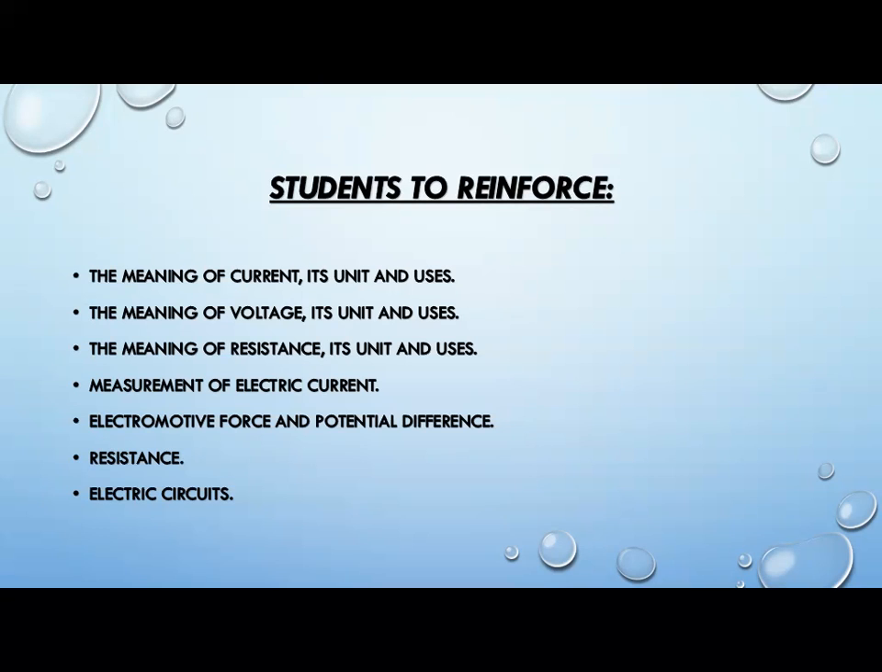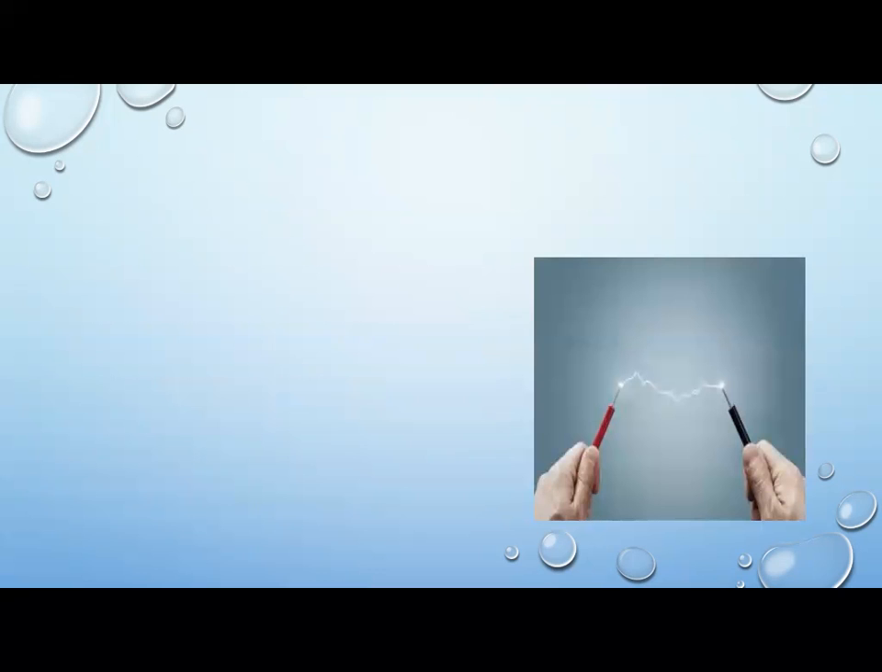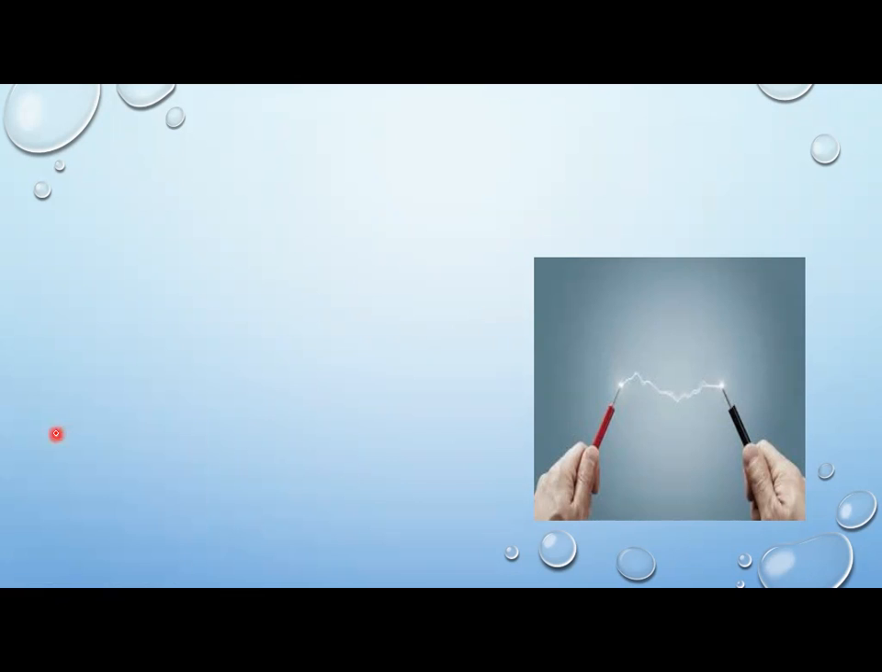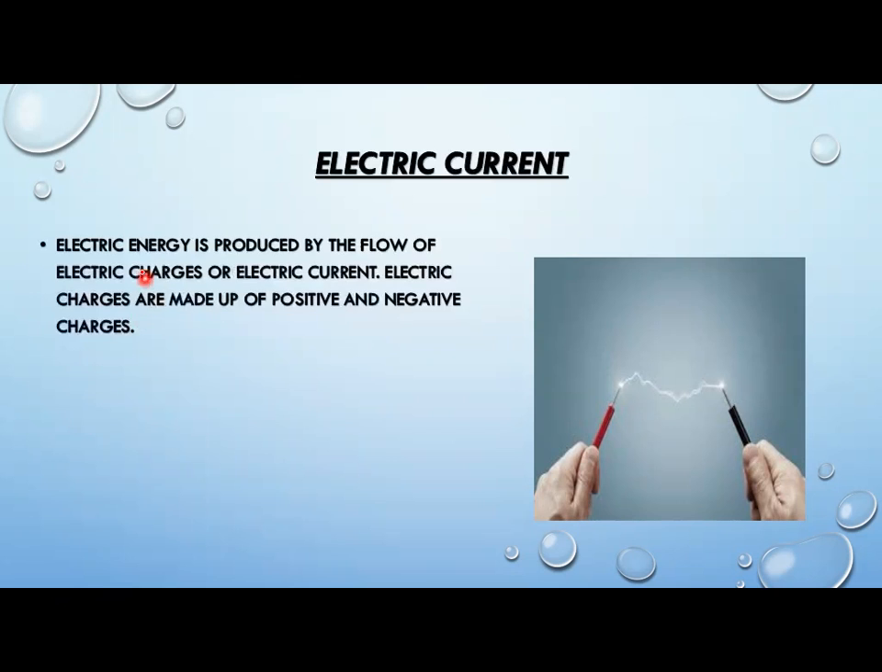Okay, so let's start from topic number one, that is electric current. You should know what an electric current is and how it is produced. You have already learned in your previous classes that electric energy is produced by the flow of electric charges. Remember? Electric energy is produced by the flow of electric charges.